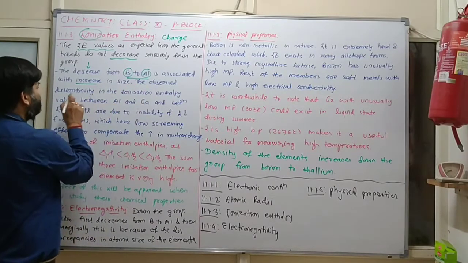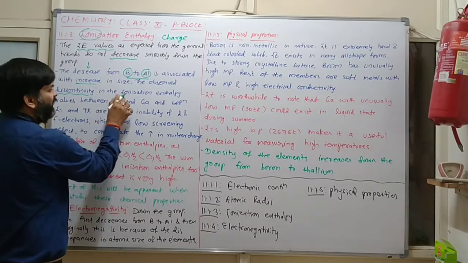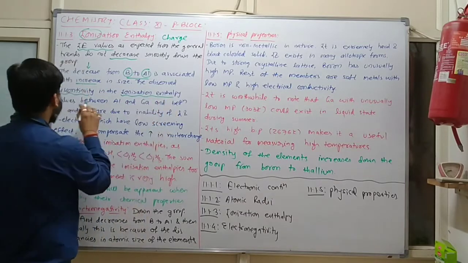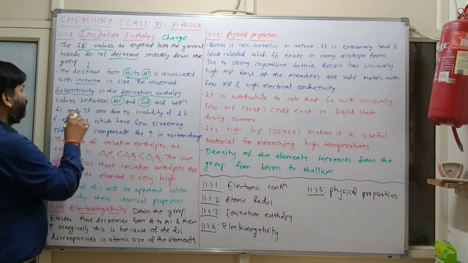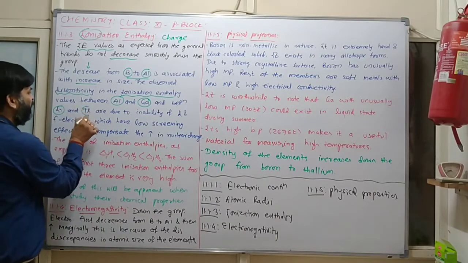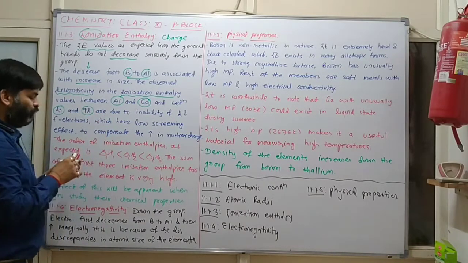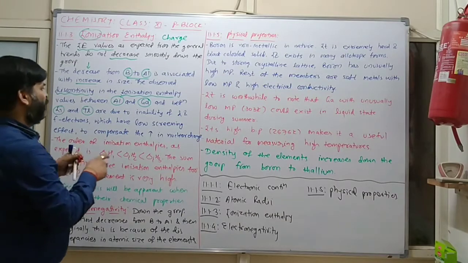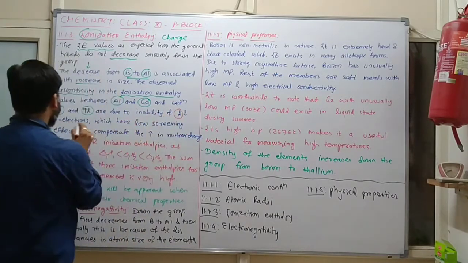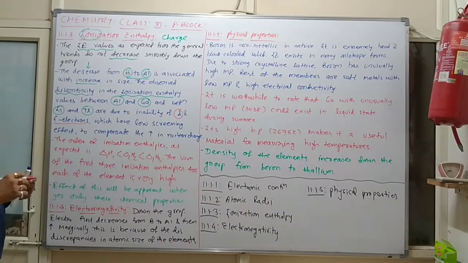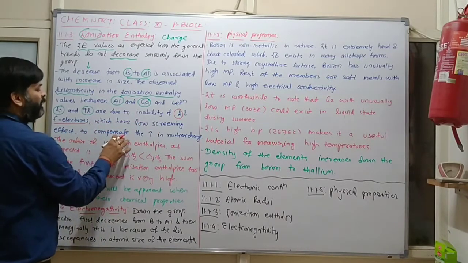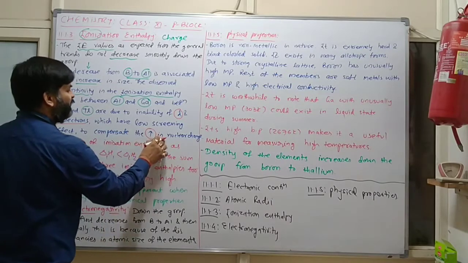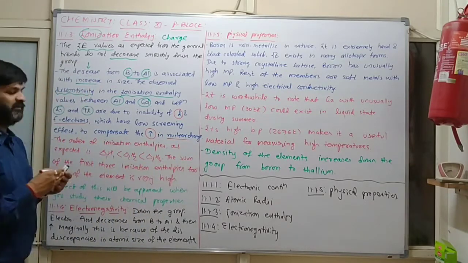The observed discontinuity in the ionization enthalpy values between aluminium and gallium and between indium and thallium is due to the inability of d and f electrons, which have low screening effect, to compensate the increase in nuclear charge.